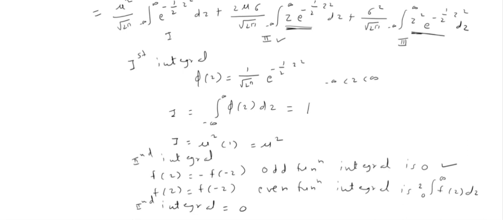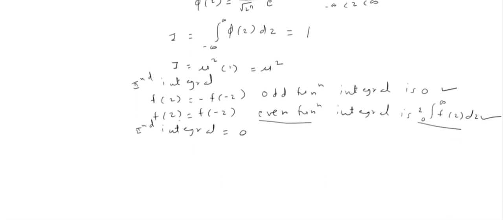In the third integral, if I put f of minus z, then what do we get? Minus z square is z square only. And e raised to minus half, there is also a z square term, so minus z square is again z square. So f of z is equal to f of minus z. That means the second condition is satisfied. So my integral is an even function, and our integral changes in this manner for the third integral. Okay, so let me transform my third integral as,